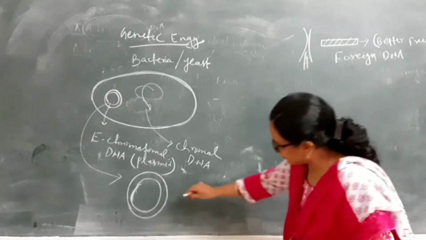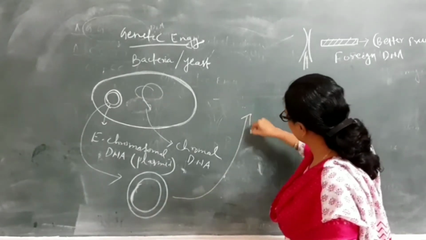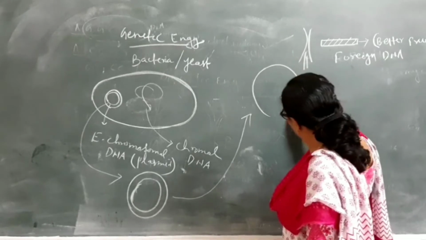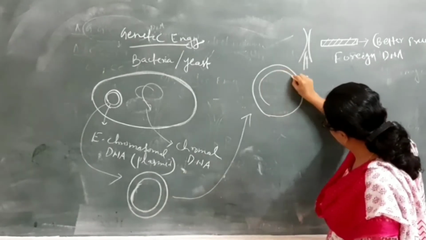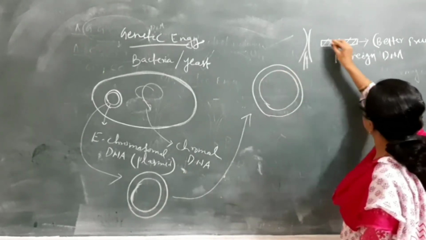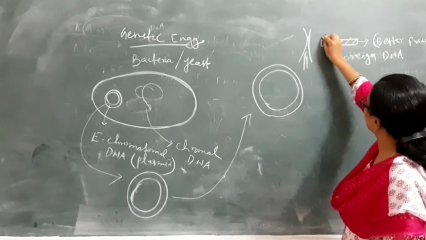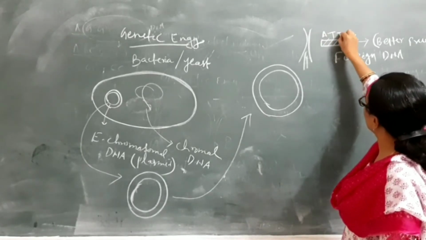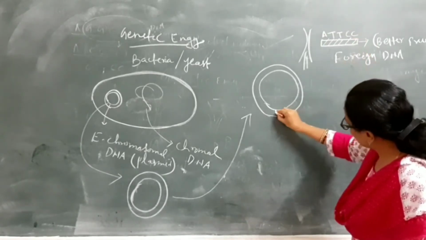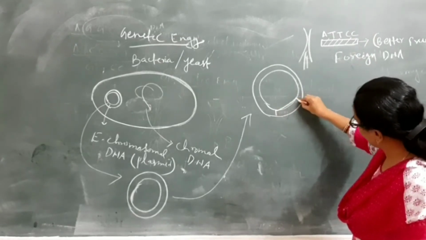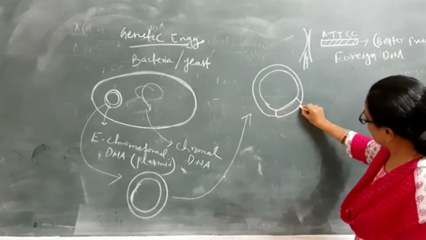First, we take this plasmid DNA. If this DNA contains a high number of nucleotide base pairs, we remove a 5 base pair DNA sequence.